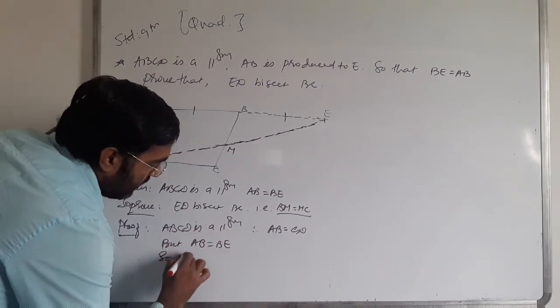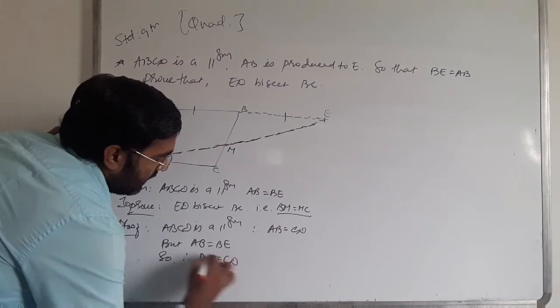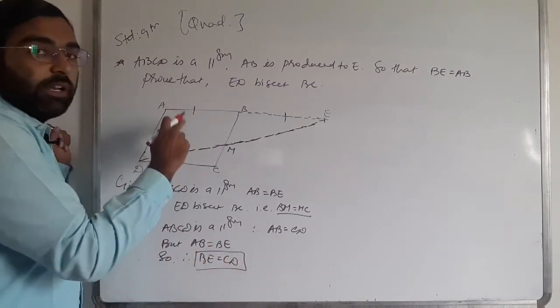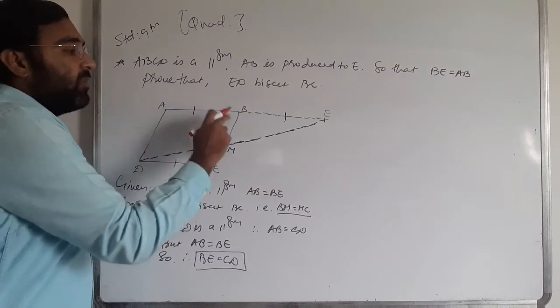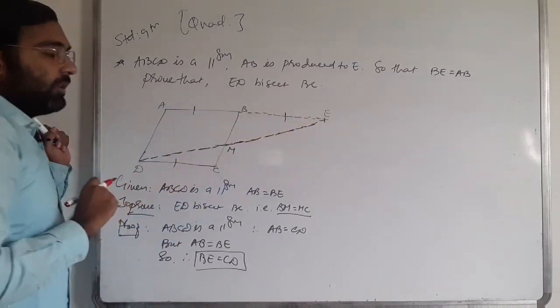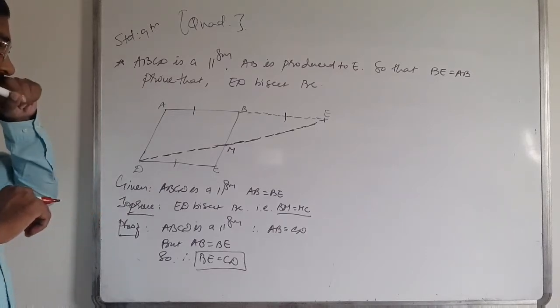So therefore, we have to write that BE is equal to CD. Clear that? AB is equal to CD, opposite sides of the parallelogram are equal, but AB is equal to BE, so therefore BE is equal to CD. Clear?